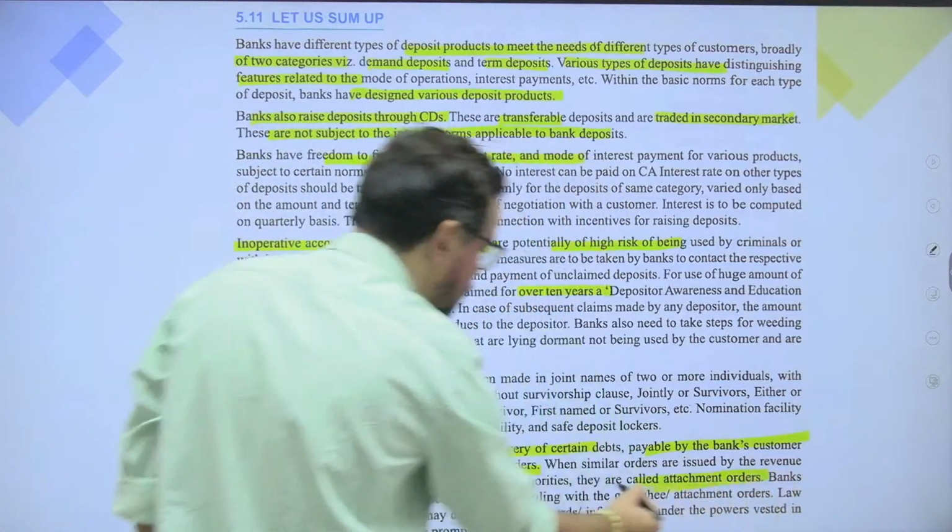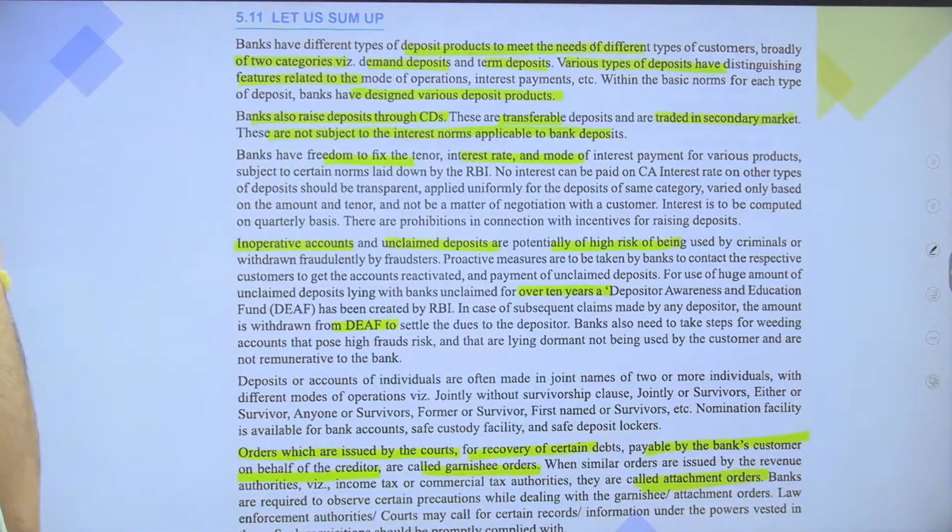So garnishee orders and attachment orders. Banks are required to observe certain precautions while dealing with garnishee and attachment orders. Law enforcement authorities and courts may call for certain records and information under the powers vested in them. Such requisitions should be promptly complied with.